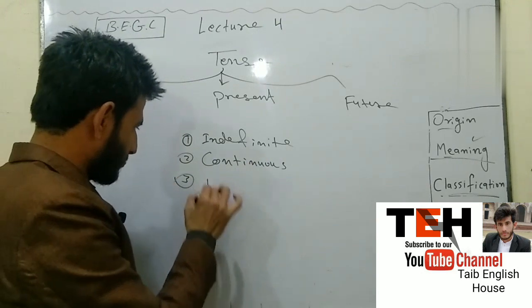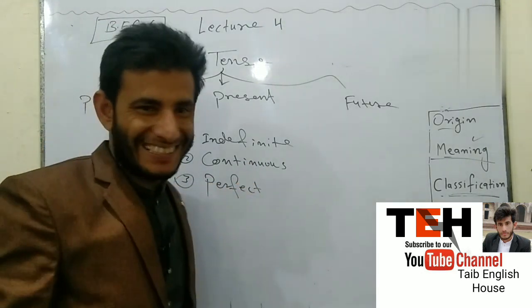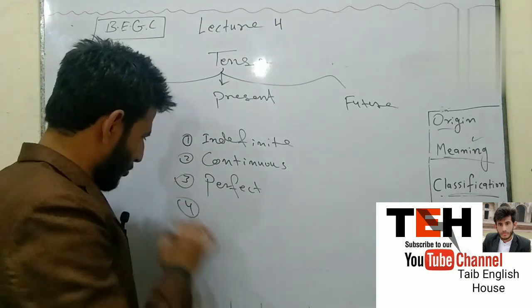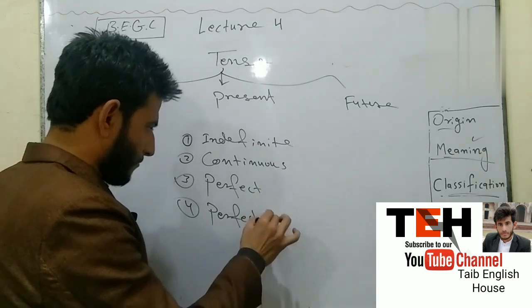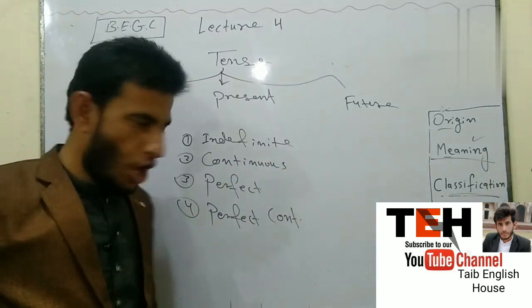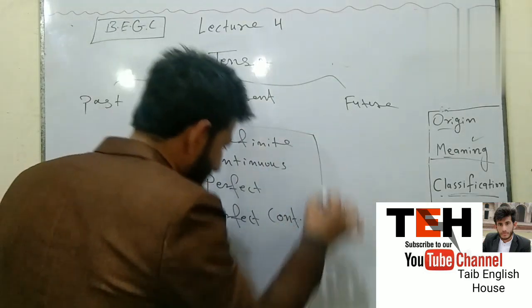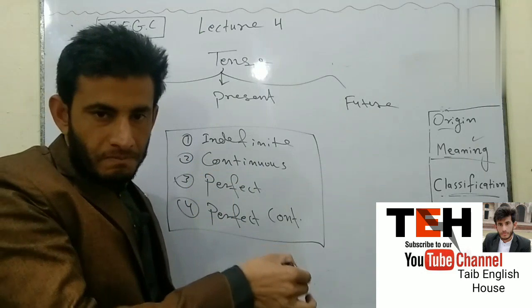Number 3, perfect. Number 4, perfect continuous.